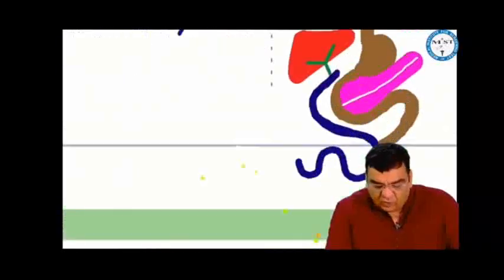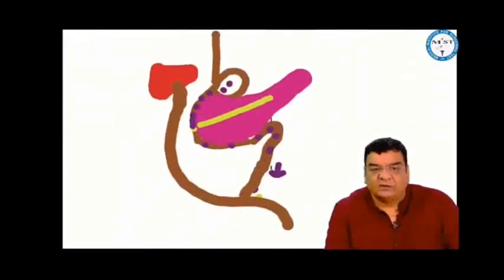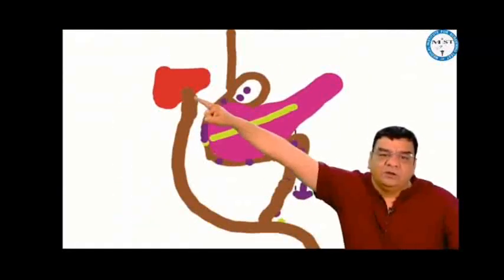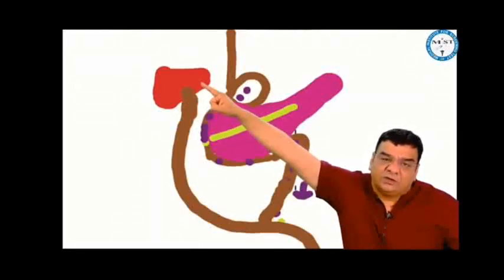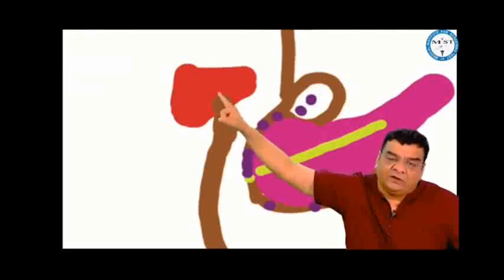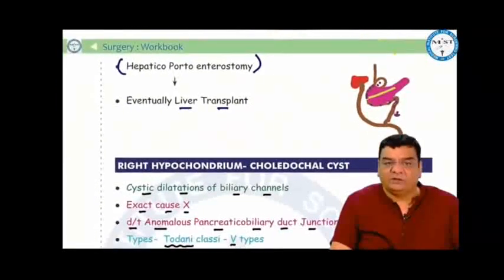But for type 2 and type 3, where there are no biliary channels, we have to do a Kasai operation, where we just take the jejunum directly to the liver. This may not be able to drain the bile completely. So maybe in 6 months, 1 year, 2 years, there will be biliary congestion inside the liver and the liver may fail. Eventually, we have to do a liver transplant in these type 2, type 3 biliary atresias.